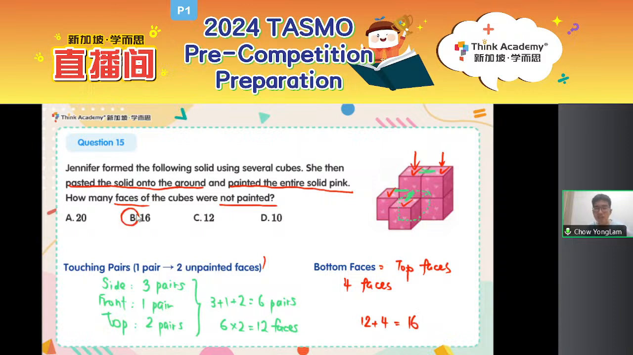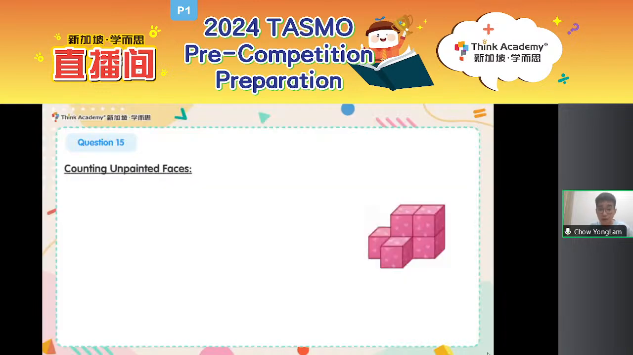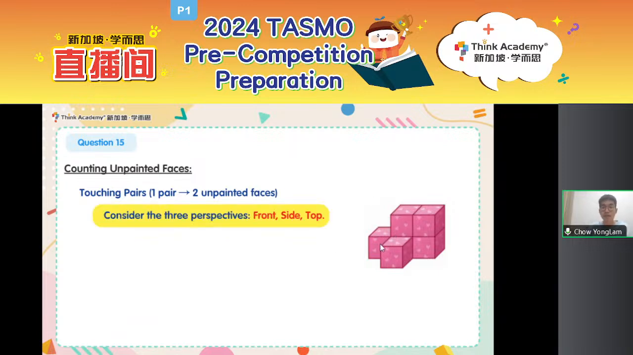All right, so I know that this question is very complicated, but if you are from CO or CO prep, hopefully you did this question correctly. We did this not that long ago. When we want to count the number of unpainted faces, we look for two things. First, how many touching pairs are there? One pair gives me two unpainted faces, okay? So then we consider from three directions: front to back, like these two over here, side to side, or top to bottom.